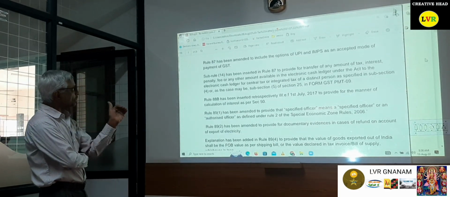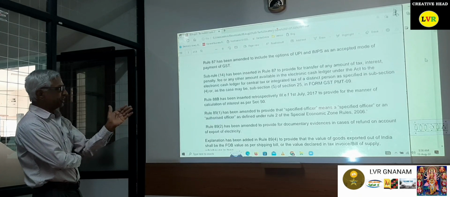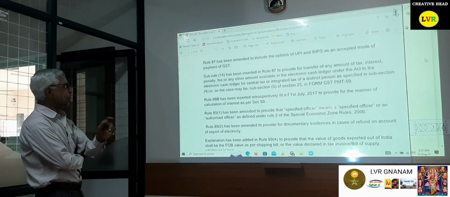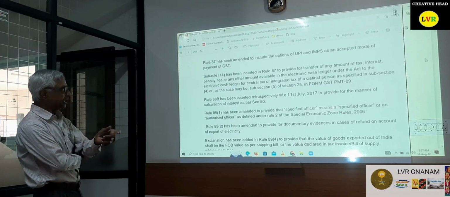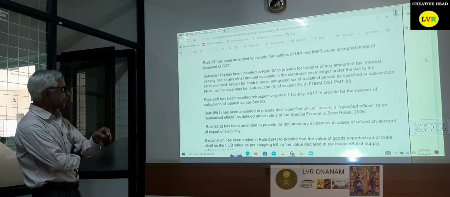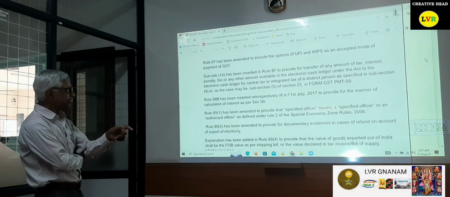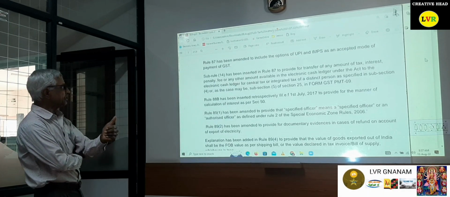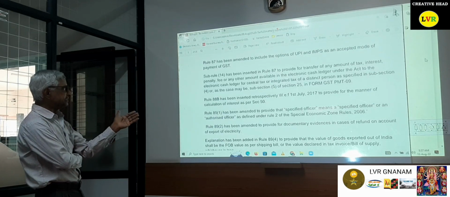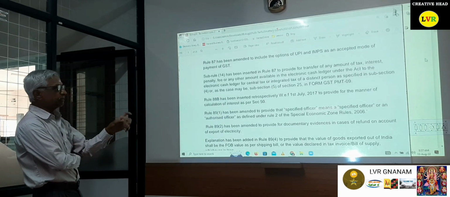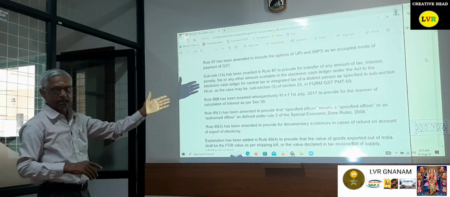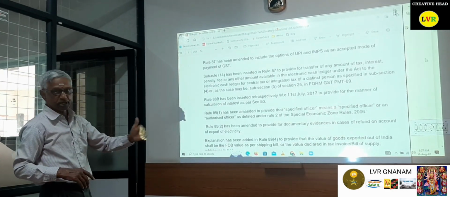Now, Rule 87(14) provides for the transfer of any amount of tax, interest, penalty, fee or any other amount available in the electronic cash ledger under the Act to the electronic cash ledger of central tax or integrated tax of a distinct person, as specified in section 25(5), in Form PMT-09. So in PMT-09 you can transfer; the section was already there, and now the rule has been amended.